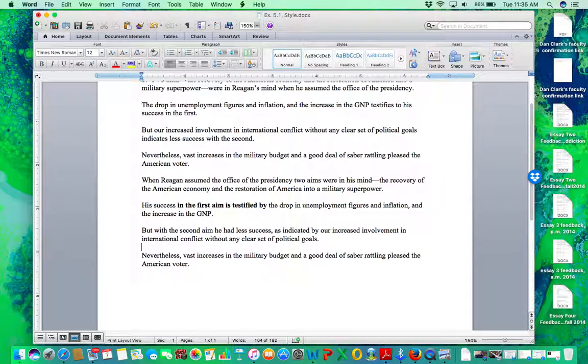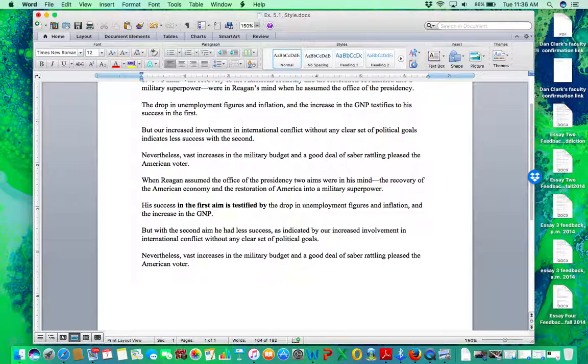Nevertheless, vast increases in the military budget and a good deal of saber rattling pleased the American voter. Well, we're still talking about international conflict. I don't know. It seems like you could just leave it. But with the second aim, he had less success, as indicated by our increased involvement in international conflict without any clear set of political goals. Nevertheless, vast increases in the military budget and a good deal of saber rattling pleased the American voter. Yeah, I think I can just leave that.